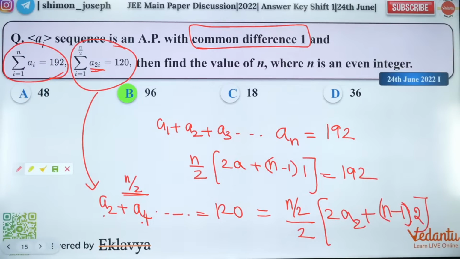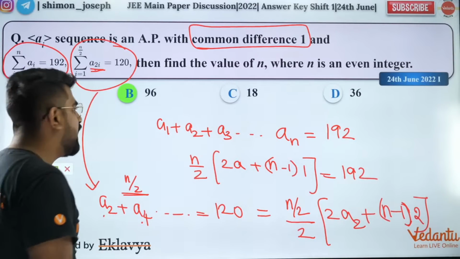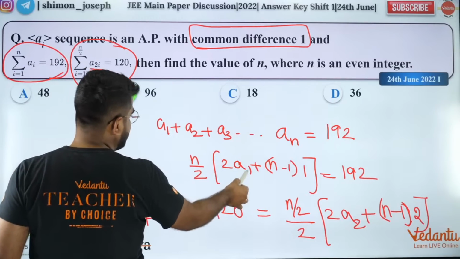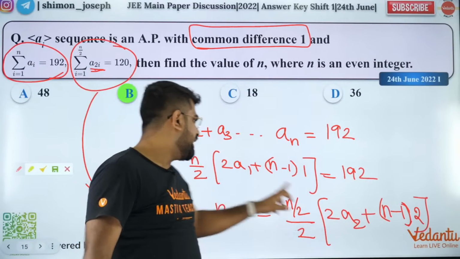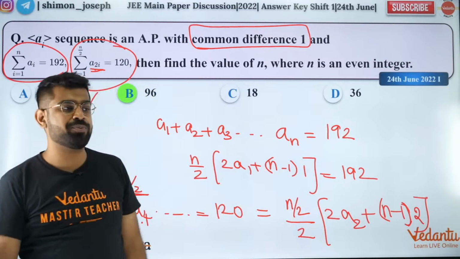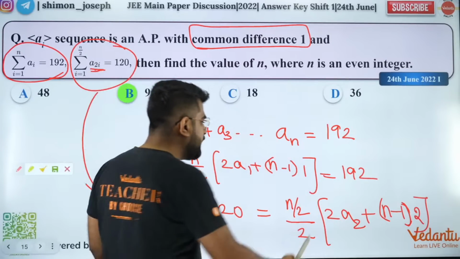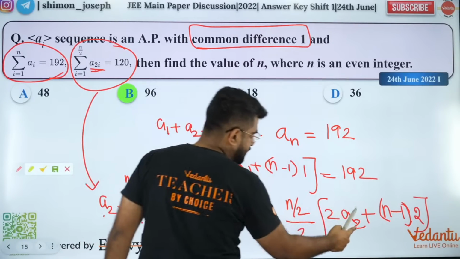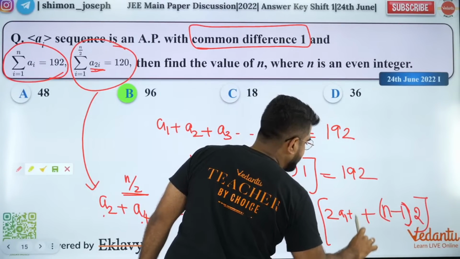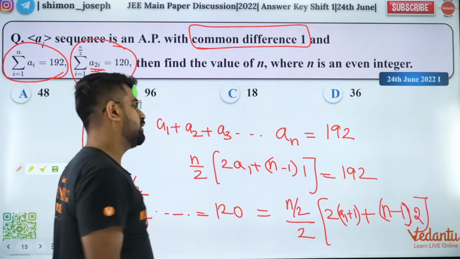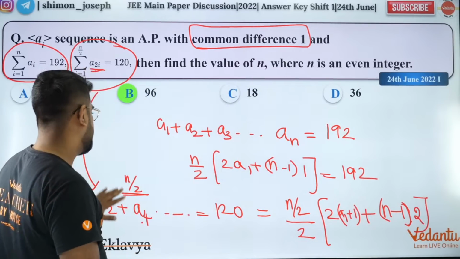Are you all happy? People, please do it. This is A1, this is A2. Take care, okay? So A2 will be A1 plus D. That you have to substitute here. A2 will be A1 plus D. You have to substitute it here. And then now you can simplify it.